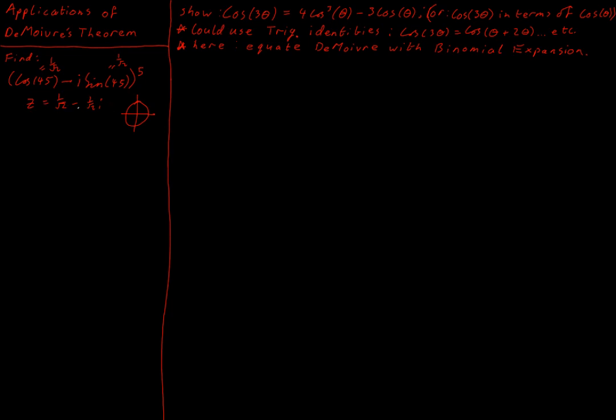So I'm effectively going to turn this number into polar form, and my problem will be resolved in standard polar form. I just put it to the power of 5. I can use De Moivre's theorem. So what does this number look like? Well, it's plus in the real and minus the same thing in the imaginary. So I end up down here. So the angle I am looking for is going to be that angle there. I'm starting at the positive real axis, going anti-clockwise all the way around to where my number is pointing.